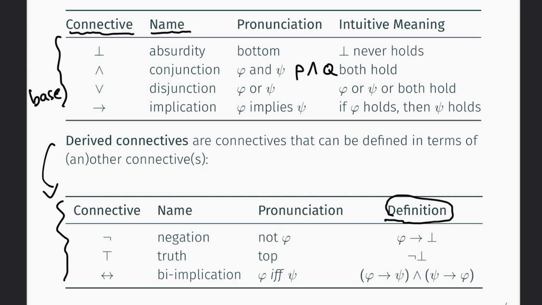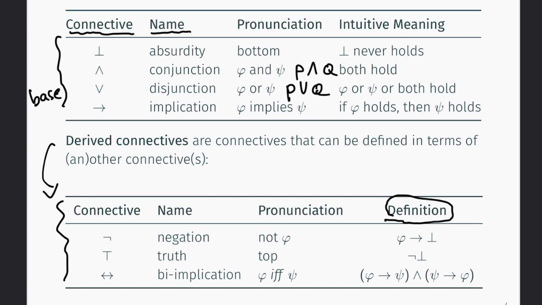So absurdity, denoted by an upside down T, is pronounced as bottom in a propositional formula. And the intuitive meaning is that it never holds. And what this means, you will see in a bit more detail later on. Then we have the conjunction, and we pronounce it as and in a propositional formula. So we, for example, have P and Q. And this relation holds if both P and Q individually hold. Then we have the disjunction, which we pronounce as, for example, P or Q. And this relation holds if either P or Q holds or both hold.